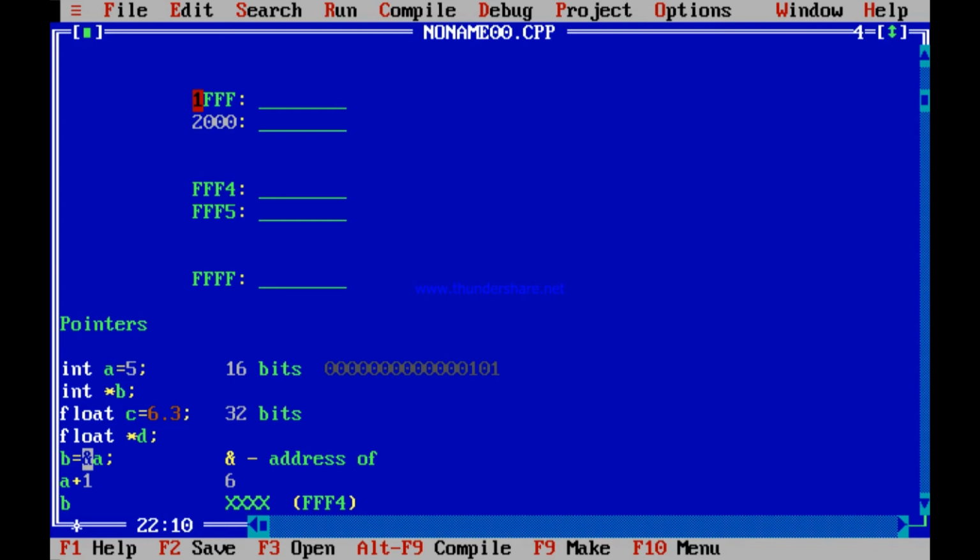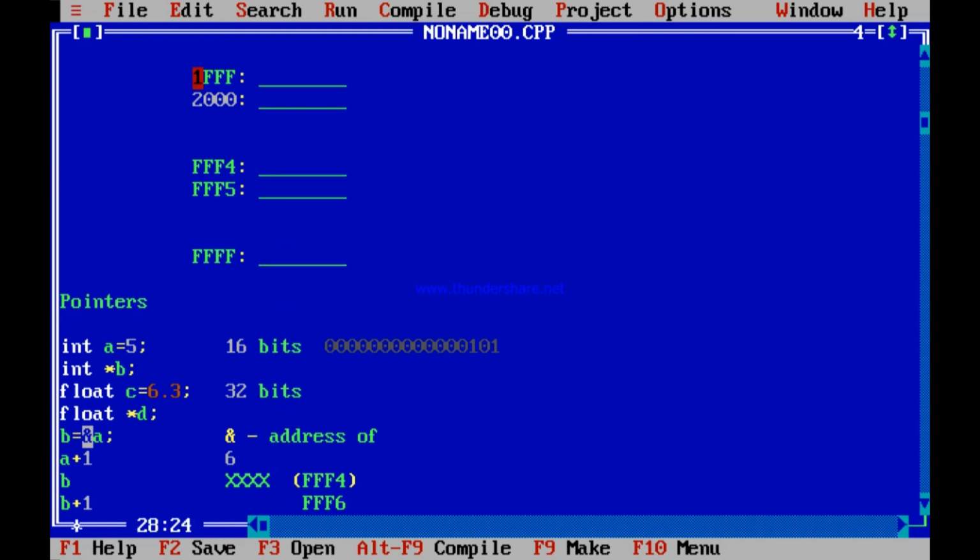Int a equal to 5 means 5 is represented like this in 16 bits, stored in 2 memory locations because each memory location is 8 bits. So definitely any integer is stored in 2 memory locations. If we write int star b, b is an address of an integer, and then write b equal to address of a, then this FFF4 in this example will be stored in b. That is, b plus 1 will not mean FFF5, it will mean FFF6.